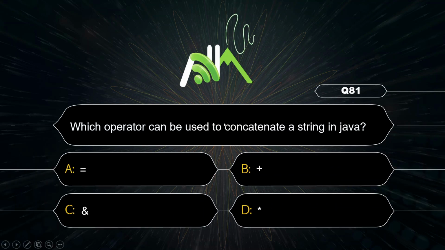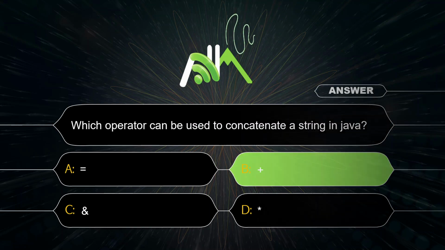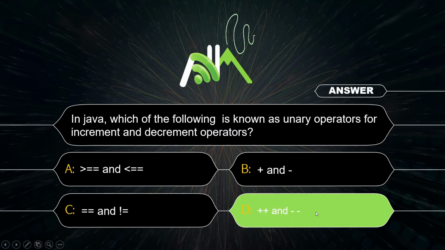Which operator can be used to concatenate a string in Java? Plus sign is used to concatenate a string. In Java, which of the following is known as unary operator for increment and decrement? That is plus plus and minus minus.